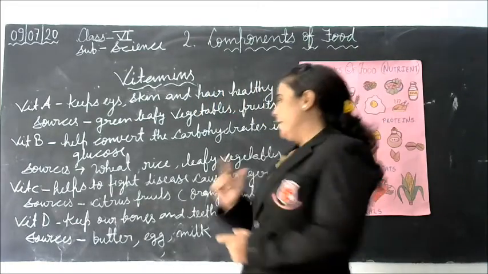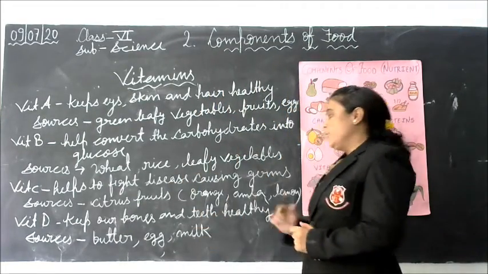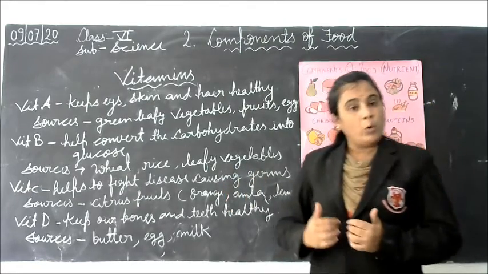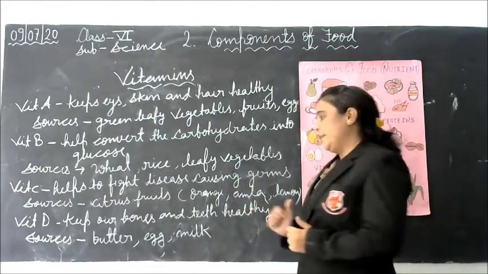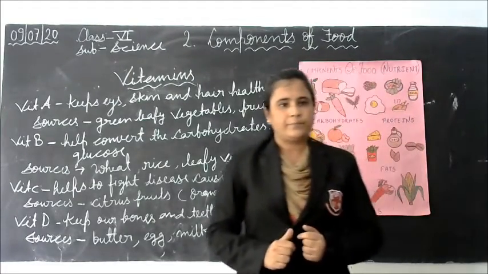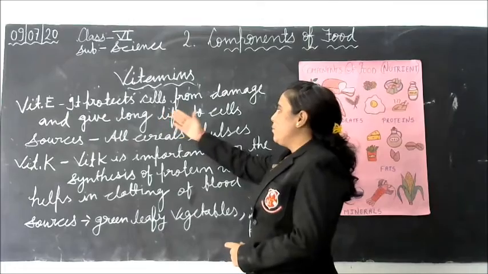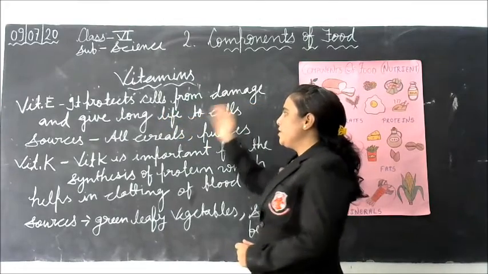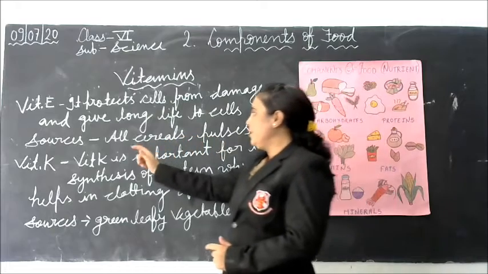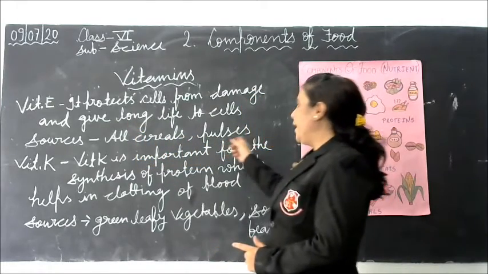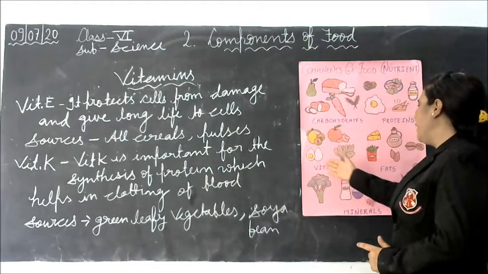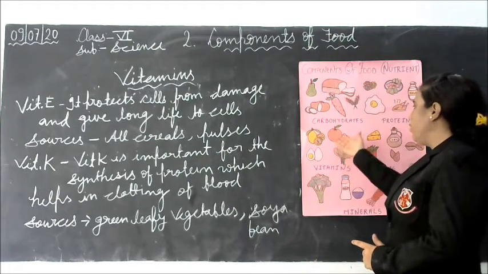Okay, students. Now next, vitamin D. Vitamin D keeps our bones and teeth healthy. Sources: butter, egg, and milk. Vitamin E protects cells from damage and gives long life to cells. We get vitamin E from all cereals and pulses. You can see the chart: egg, green leafy vegetable, orange.